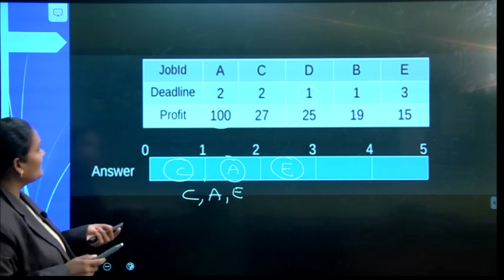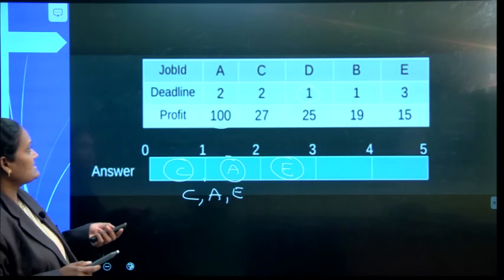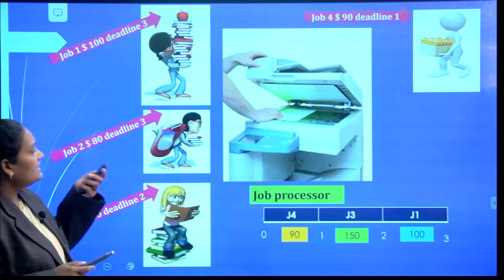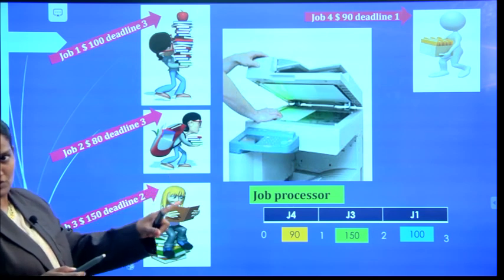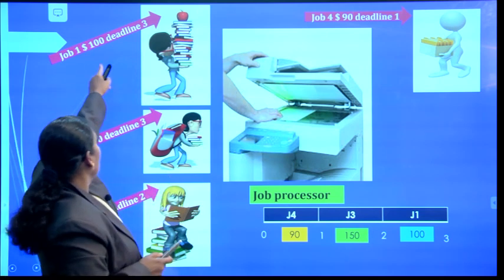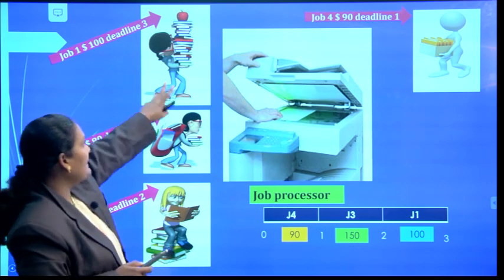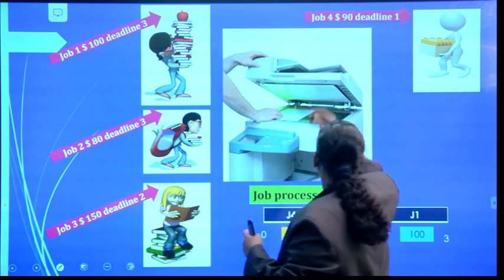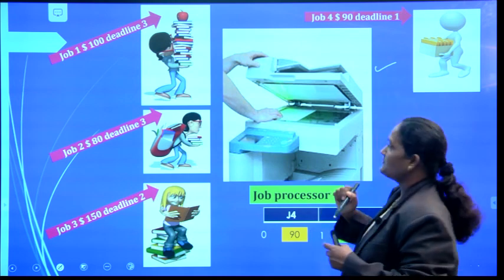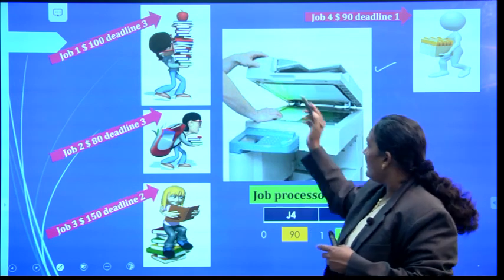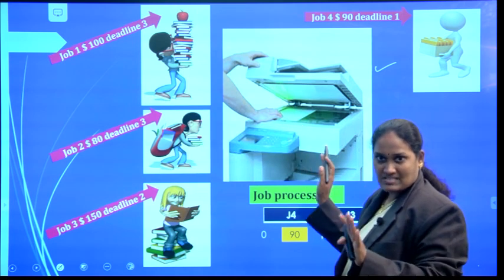Now I can explain clearly what this job sequencing with deadlines problem is. Let us see the problem. Here we are given 4 jobs. I have a machine to process the jobs, and I need to process all those 4 jobs on this machine only.